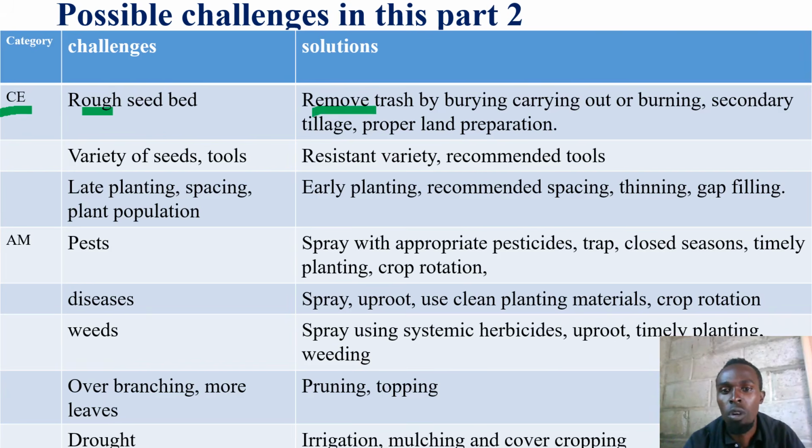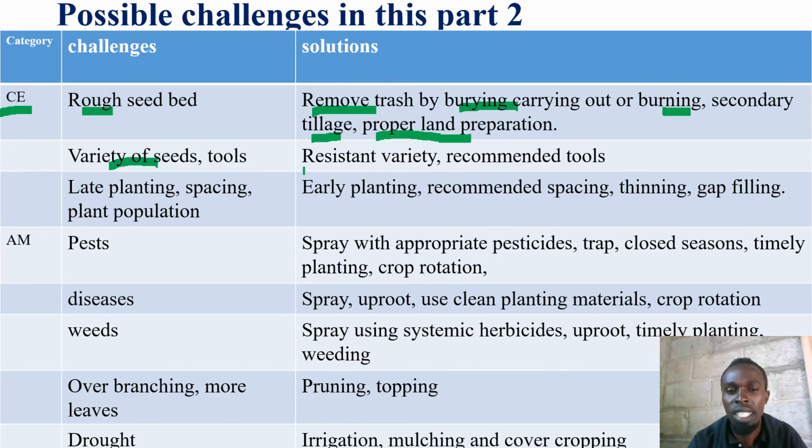Remove or bury, and then maybe carry out secondary tillage or employ proper land preparation measures so that you obtain a fine garden ready to receive seeds or tubers, depending.